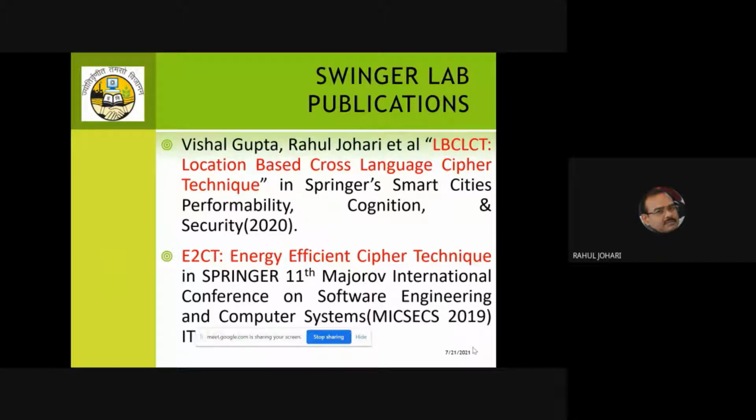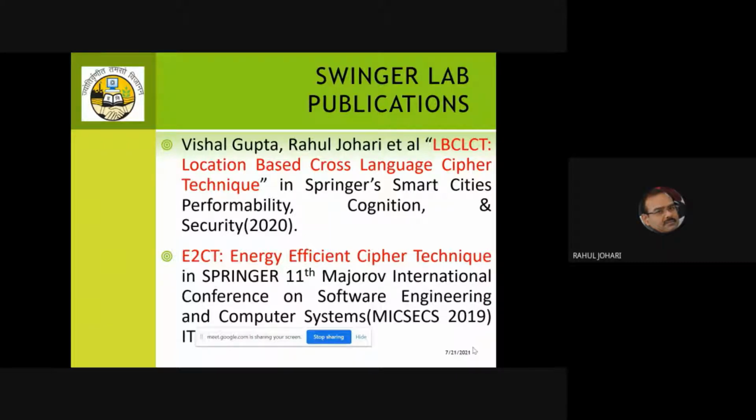Then we introduced another work called LBCLCT, location-based cross-language cipher technique. This was a new technique introduced by us, wherein we trap the coordinates of the individual where he is based. So if you're using a smartphone at your home or in an office, we are going to trap the latitude and longitude coordinates, without the user knowing, and use them as 2 keys for our cryptographic techniques. So one key K1 becomes the latitude and K2 becomes the longitude. So it's more location based.